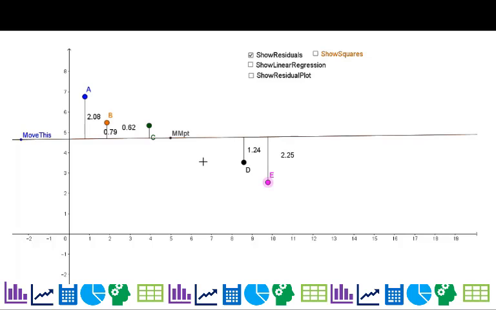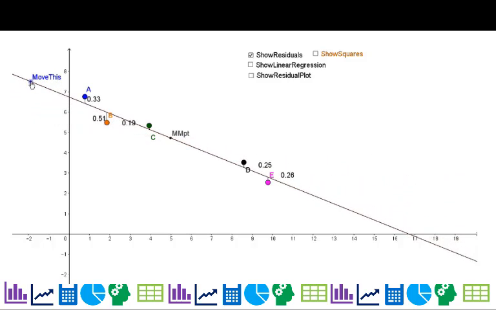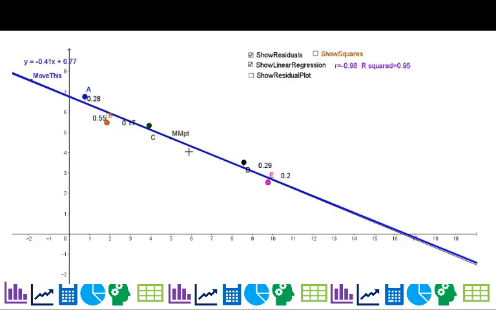But you're probably thinking you could do better than that, because if x is high in this case, y is low, so I should be predicting below the average value. If x is low, y is high. So let's adjust this line until I make these residuals hopefully as small as possible. This seems more like the line I would want. Now, I have a way of turning on the actual regression line, and I'm pretty darn close to it. You can see that this is a very negative regression.